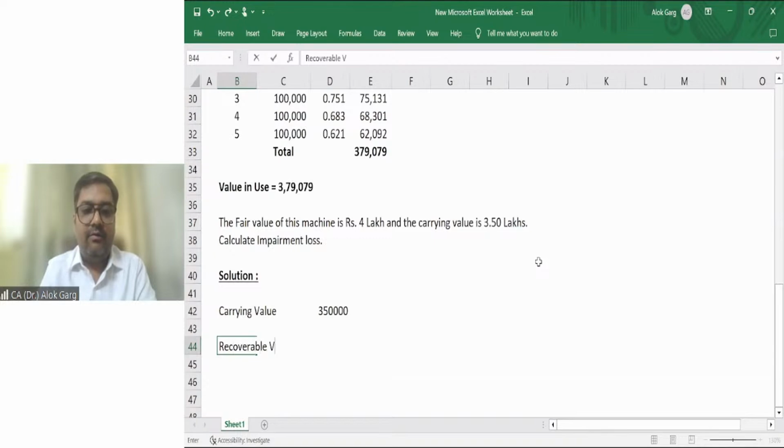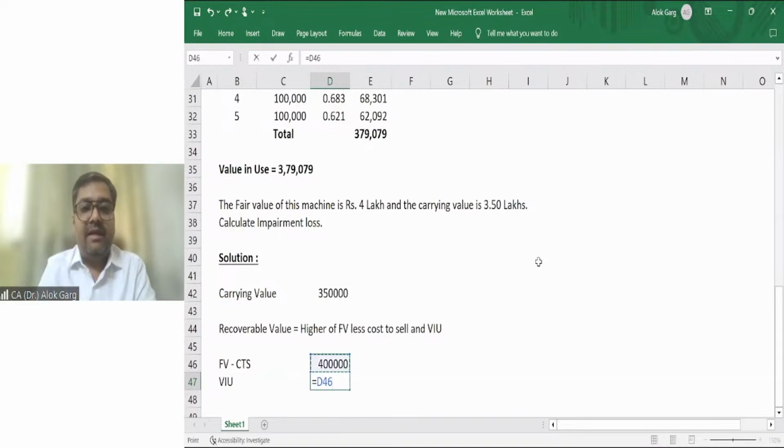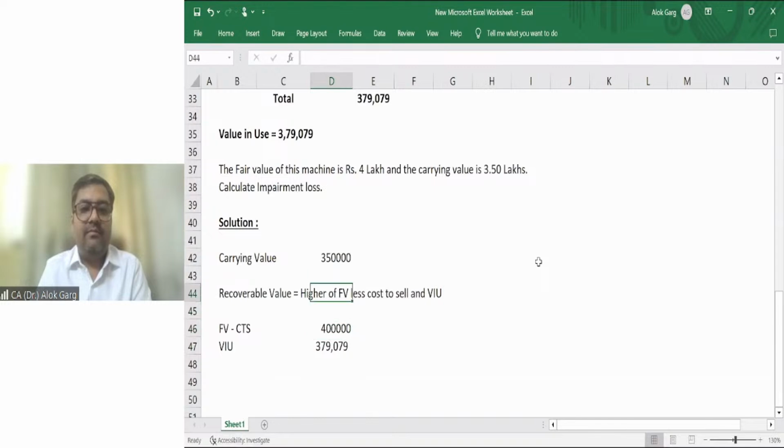Recoverable value is equal to the higher of fair value less cost to sell and value in use. What is my fair value less cost to sell? This is 4 lakh. What is my value in use? This is 379079.